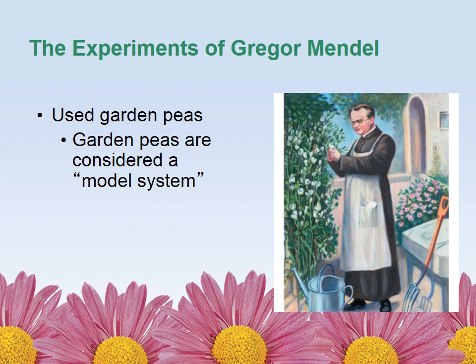So in his experiments, he used garden peas, and garden peas are considered what's called a model system. They're considered a model system because they grow fast, they're easy to grow, they're small, and you can get hundreds of offspring. Fruit flies are also considered a model system.